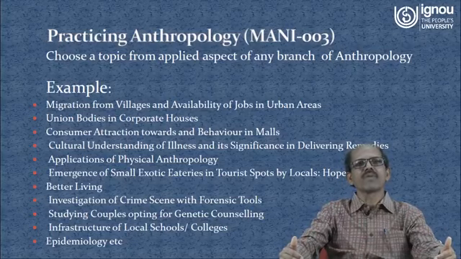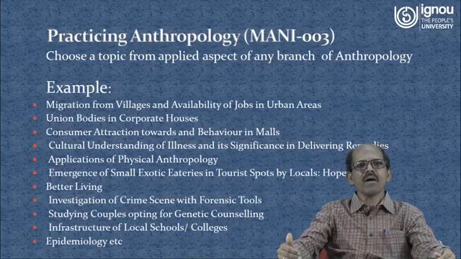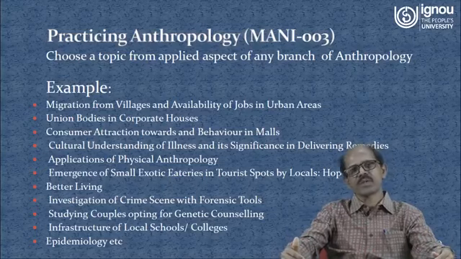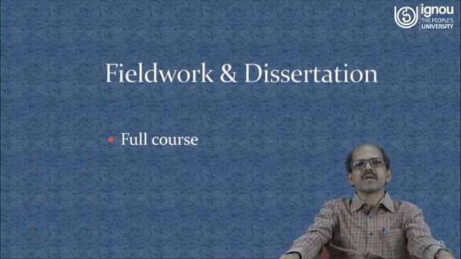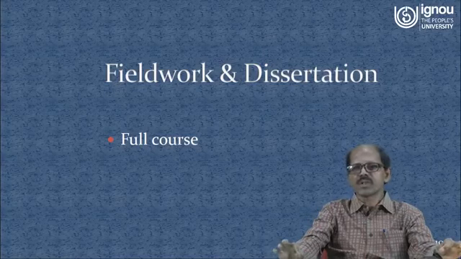Here I will give you a few examples. Applications of physical anthropology and or applications of anthropometry, or understanding of growth patterns in a particular population, or blood group polymorphism in two populations, or genetic polymorphism of two populations. If we have lab facilities, you can also take up studies on DNA polymorphism. Then this is the core fieldwork and dissertation. This course is completely devoted to project work. There is no theory in it.